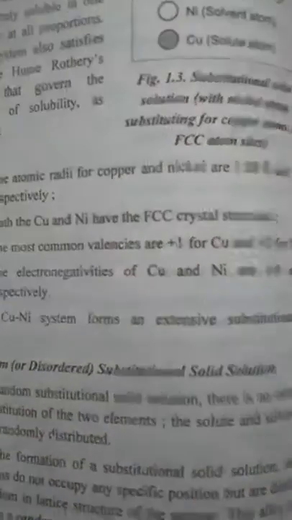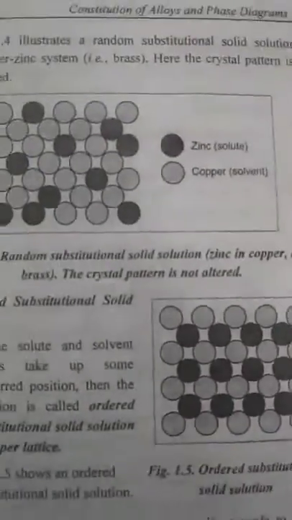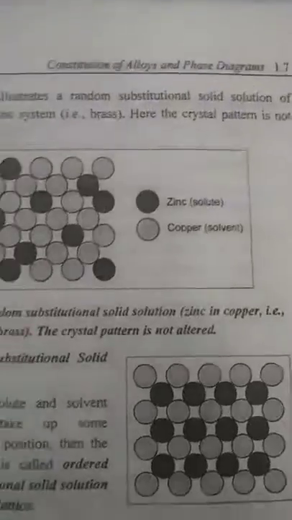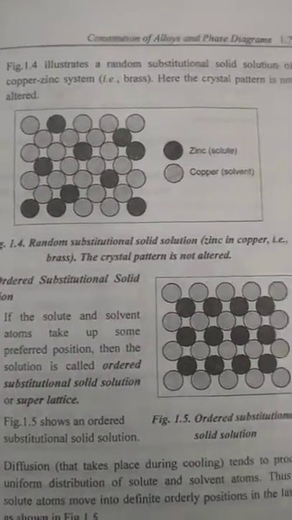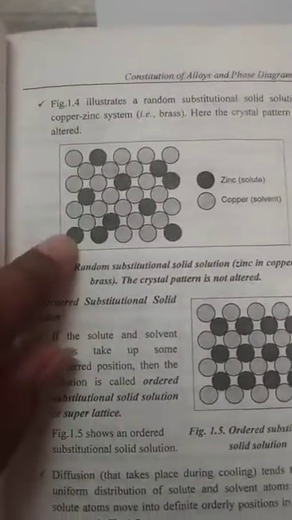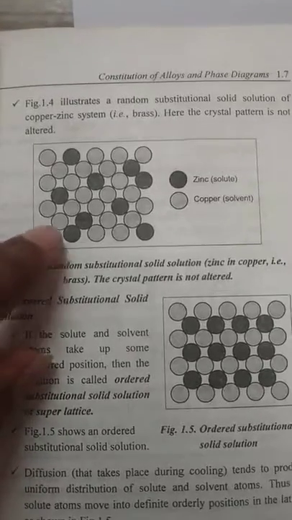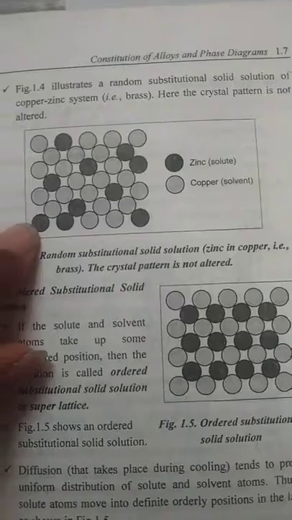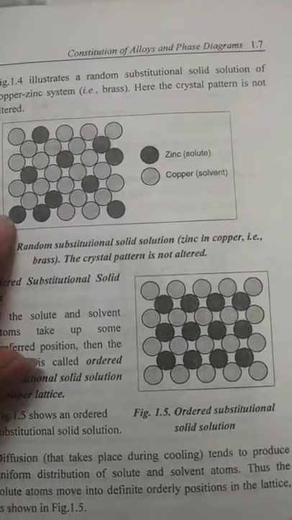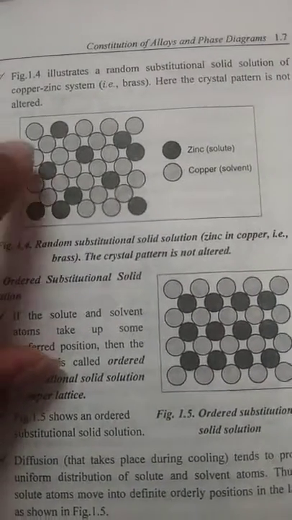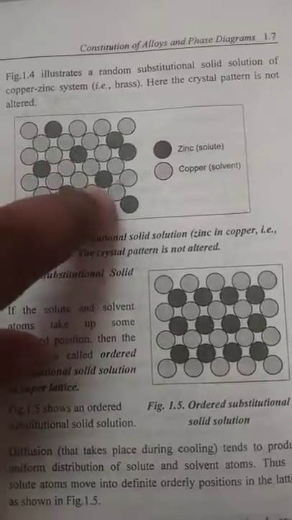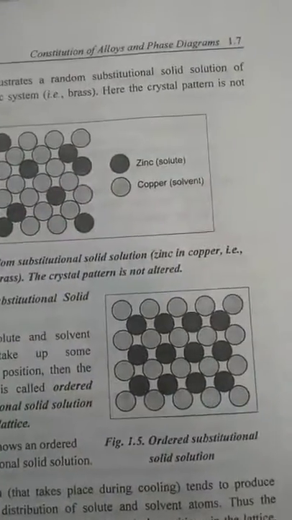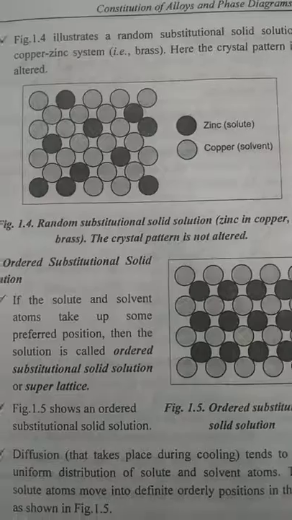The next one is the random or disordered substitutional solid solution. Here they are not arranged in an orderly manner. This zinc atom is the minor portion of the solution. Yes or no? They occur in random positions. So this is what we call a random substitutional solid solution.